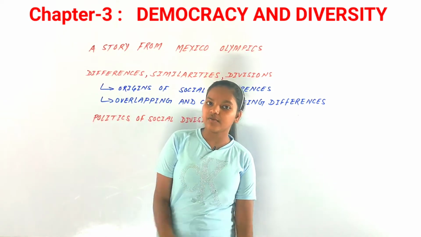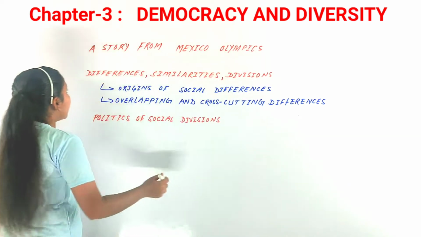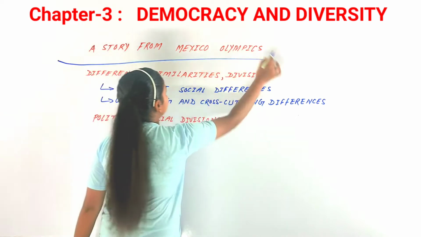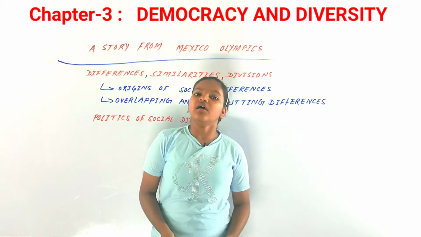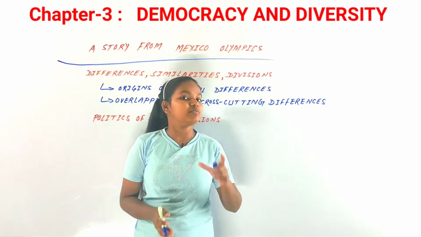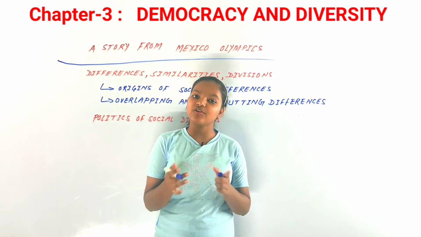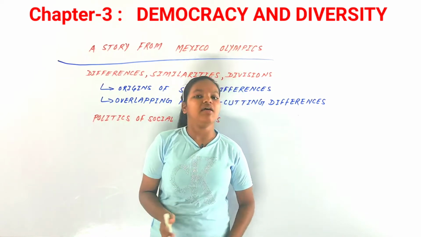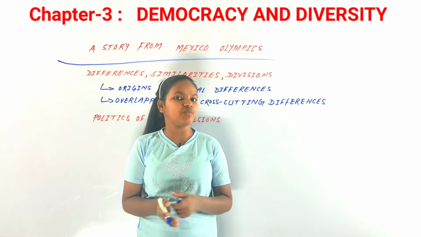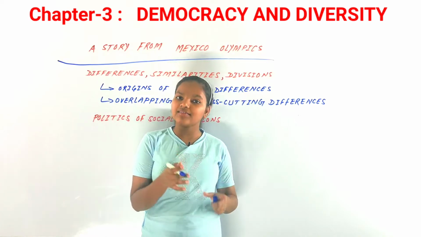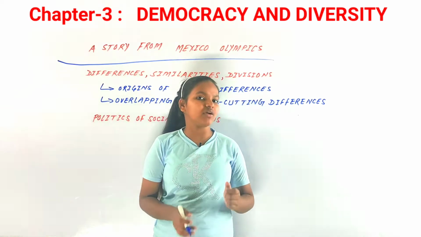Now let's start the chapter with our first topic, a story from the Mexico Olympics. In 1968, the Olympics were held in Mexico. Mexico is a country in North America, just below the United States of America.